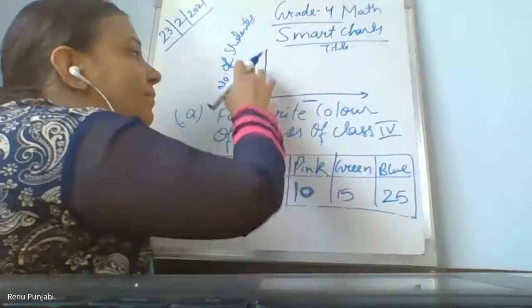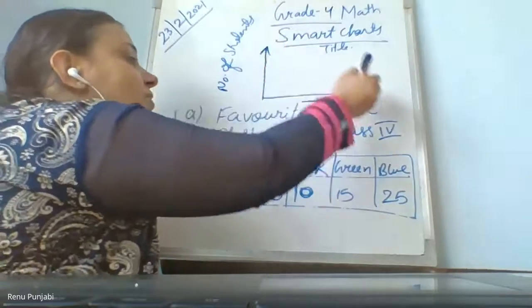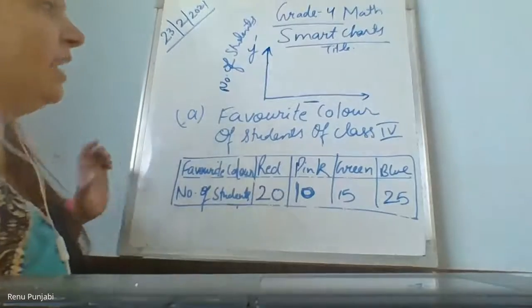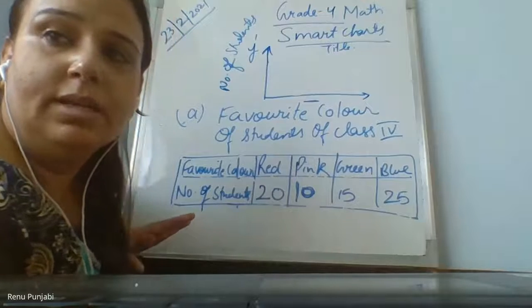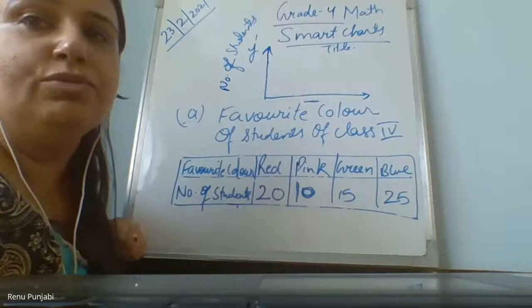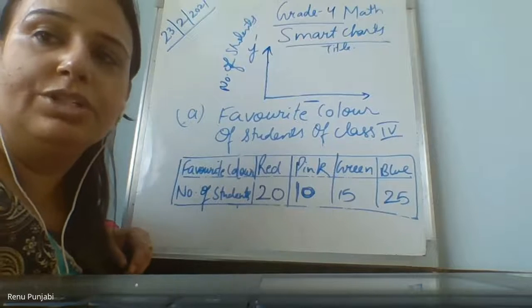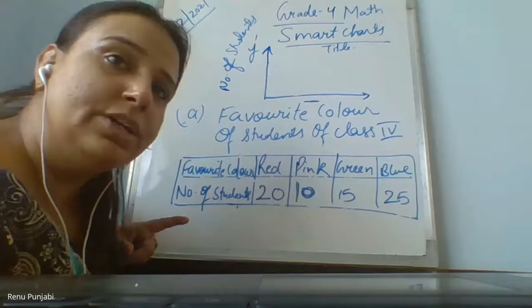Then after labeling the Y, when you put the arrow here and we have Y, you can do vertical or horizontal in any way you like, but I am explaining the vertical one right now. It's your choice. If you want to do horizontal, you can do horizontal. If you want to do vertical, you can do vertical.